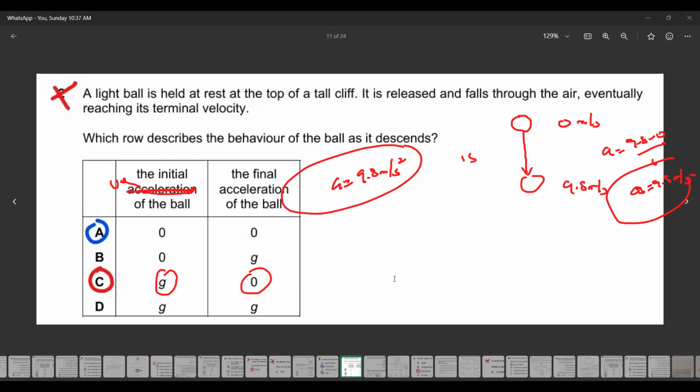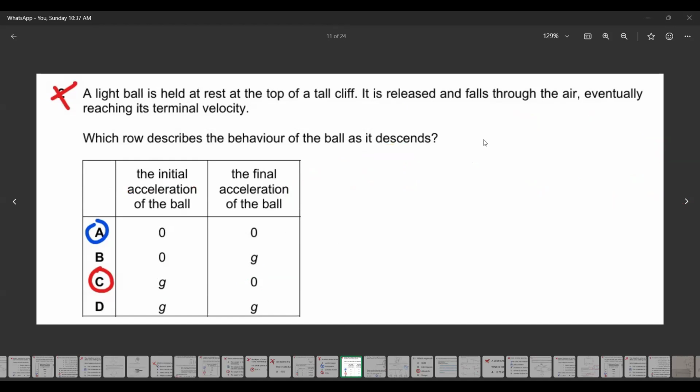Why is final not 9.8? Because the object is moving at a constant speed. So the speed does not change after that. If the speed does not change, the acceleration will be zero. So this part, acceleration is zero. The moment it is released and it falls, because see the question, it is released and falls through the air. So you release, it was zero, and as it falls after 1 second, it will have 9.8.